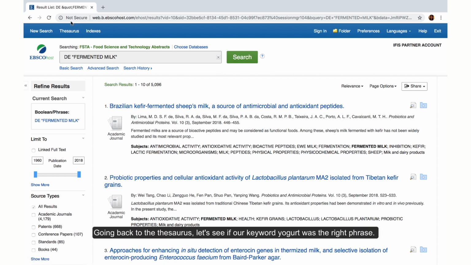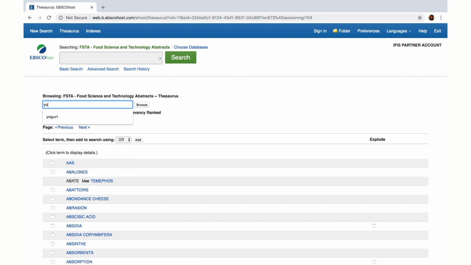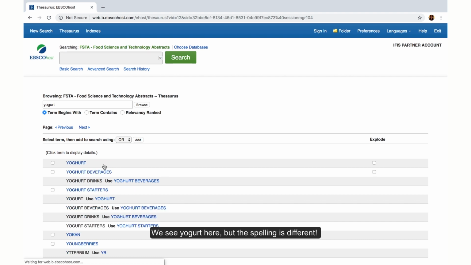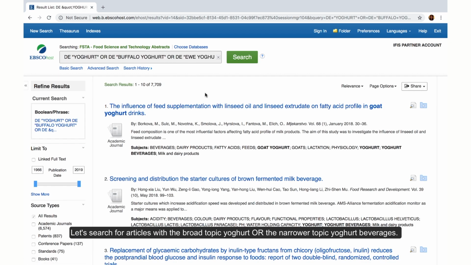Going back to the thesaurus, let's see if our keyword yogurt was the right phrase. We see yogurt here, but the spelling is different. Click on yogurt, and then we can add a narrower term if we wish, like yogurt beverages. Let's search for articles with the broad topic yogurt or the narrower topic yogurt beverages.